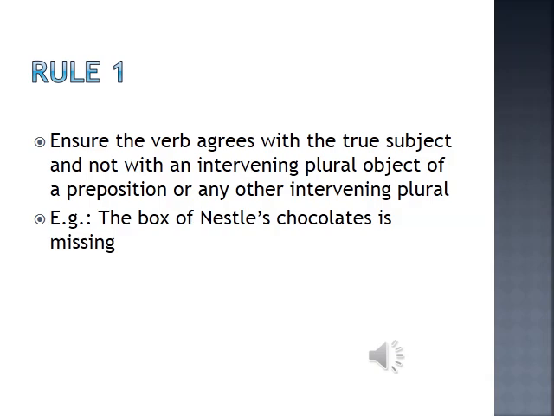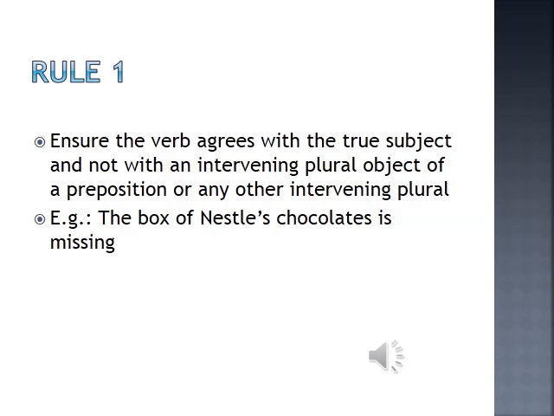Ensure the verb agrees with the true subject and not with an intervening plural object of a preposition or any other intervening plural. So here, subject-verb agreement. Now let's take up the subject. The box of Nestle chocolates. The helping verb is missing. Whether it should be is or are, you will be confused.